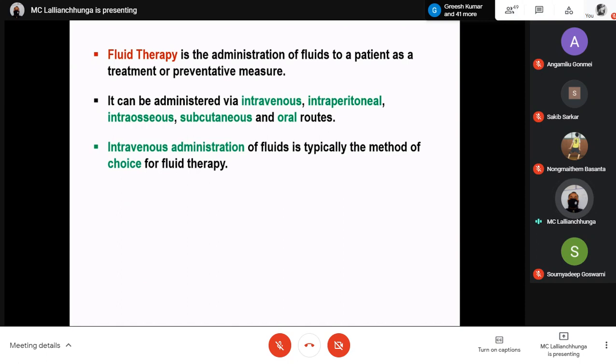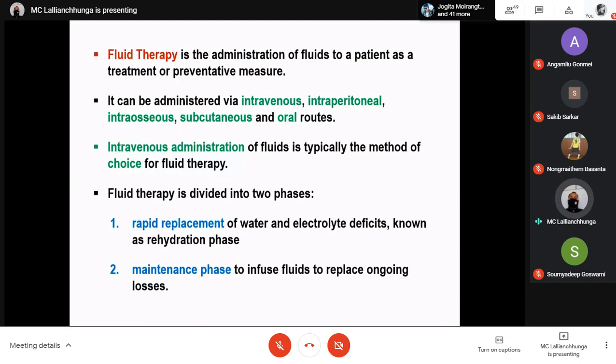Intravenous administration of fluids is typically the method of choice for fluid therapy. So we all know very well that IV injection of some fluid is the choice for fluid therapy. But suppose you have some diarrhea or vomiting, usually we should take fluid. You can take it through the oral route also, like ORS.